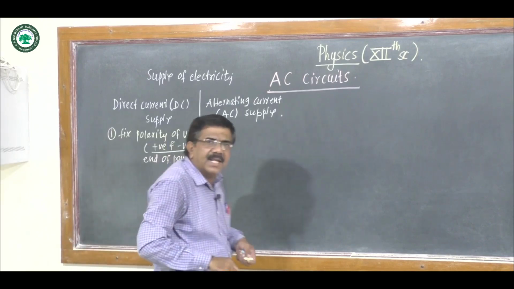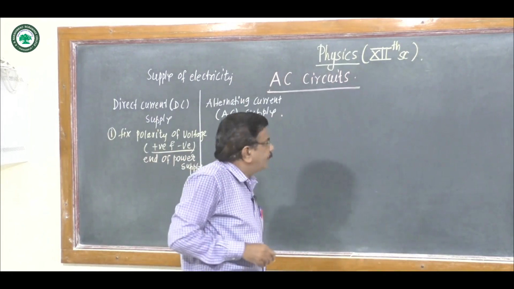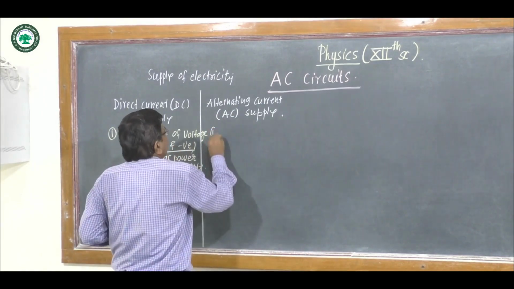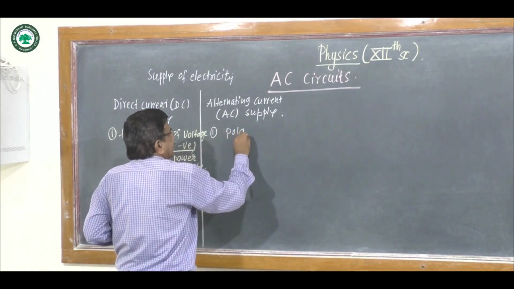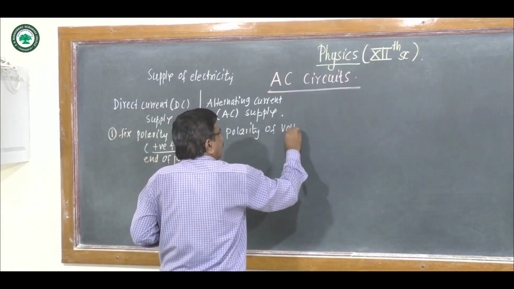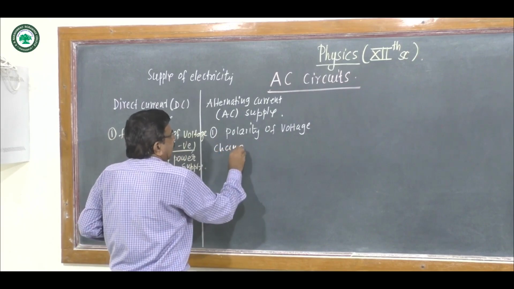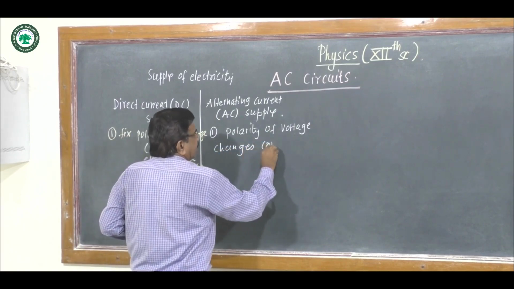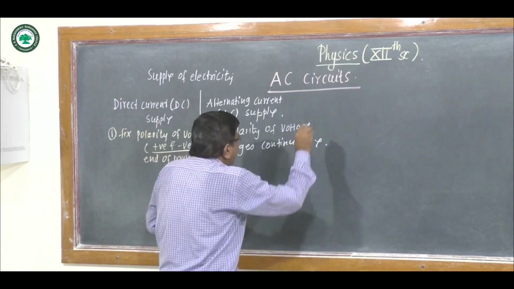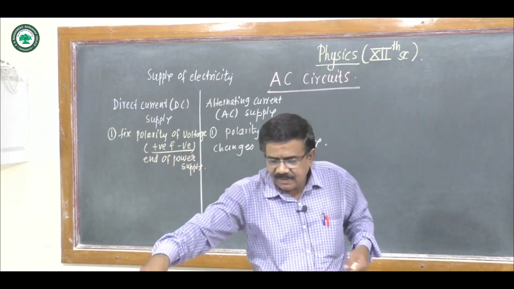In alternating current supply or AC supply, polarity of voltage changes continuously. This is the main difference between DC supply and AC supply.